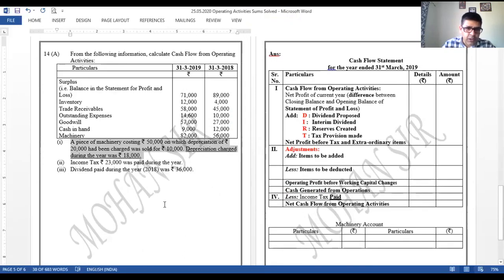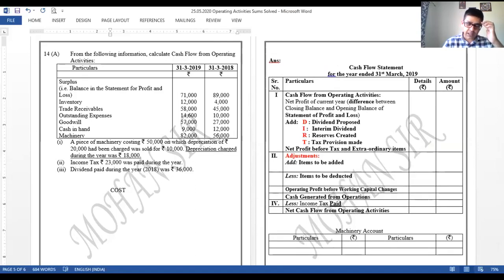A piece of machinery costing rupees 50,000, on which depreciation rupees 20,000 had been charged, was sold for 10,000, right? And if you remember the working that we used to do last year in case of depreciation, I used to write the cost base first of all, right?